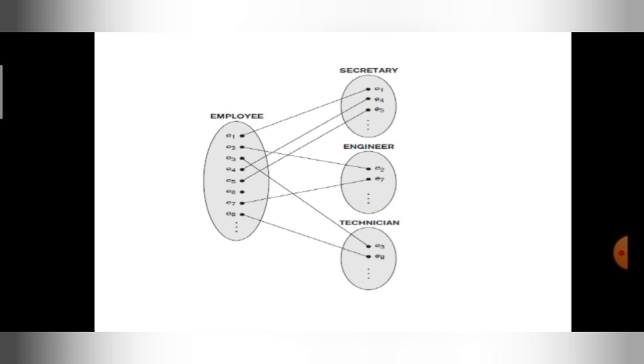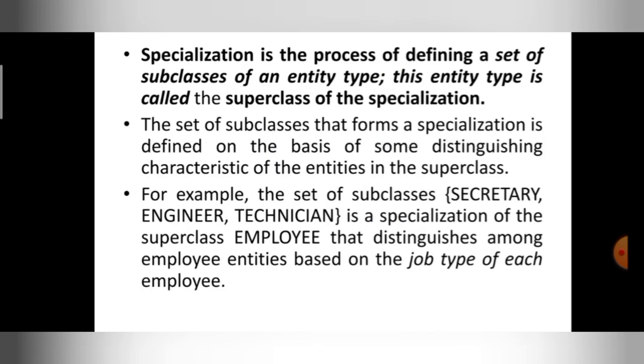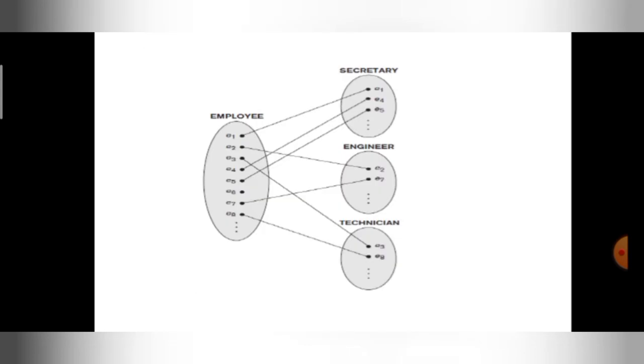So what is the specialization here? Engineer is also an employee, secretary is also an employee, technician is also an employee. But the technician's specialization is different, the engineer's specialization is different, the secretary's specialization is different. Now you understood, right? Hope you are understanding.